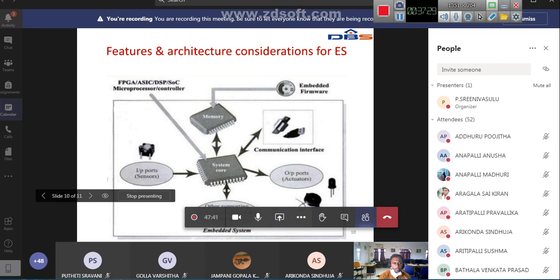If you want to design an embedded system, we need sensors, we need actuators. These output devices are called actuators. Okay, so an LED is an actuator.